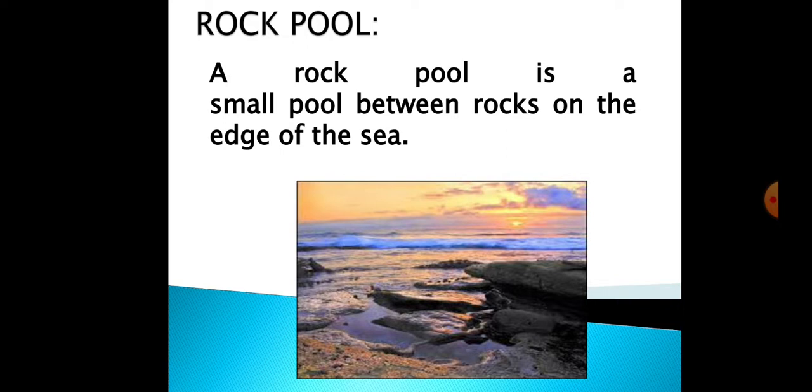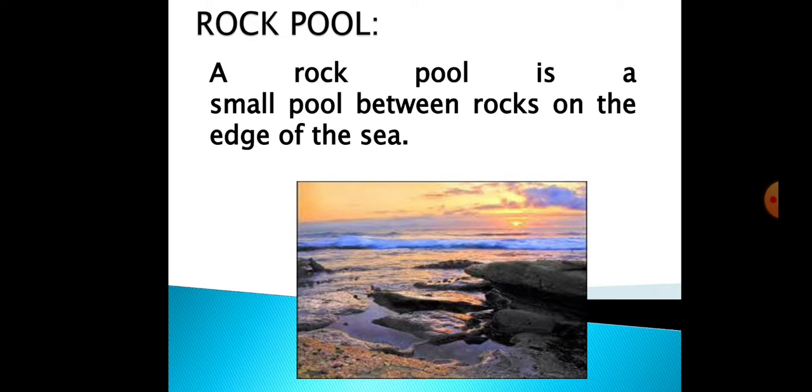So what happens in this rock pool? When the tides are high, these small animals and small plants come along with the tides away from the sea. Then all the small animals and small plants are trapped in these rock pools, and they will stay in the rock pool and wait for the tides to come back so that they can get the sea water and go back into the sea.